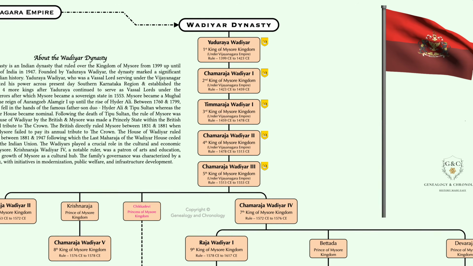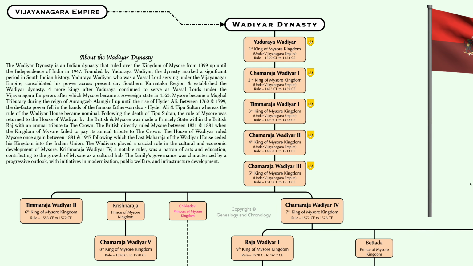More territory was added to the Mysore kingdom during the rule of four more kings who succeeded Yaduraya Wadiyar, and at the same time the Vijayanagara Empire started to decline. Around 1553, when Timaraja Wadiyar succeeded his father as the sixth king, he immediately declared independence from the Vijayanagara Empire and started ruling over Mysore as a sovereign king.